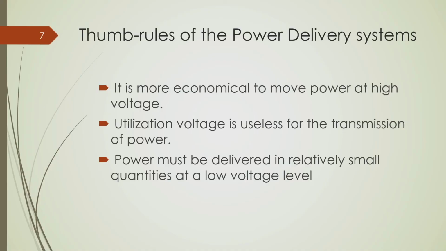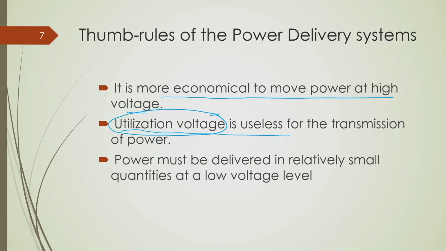Okay. So, there are some thumb rules for the power delivery system. Already I mentioned what the thumb rules are. It is more economical to move power at high voltage. This I already mentioned, why we go for that. Second is that utilization voltage is useless. What do we mean by utilization voltage? This utilization voltage is the voltage at which a device consumes power.